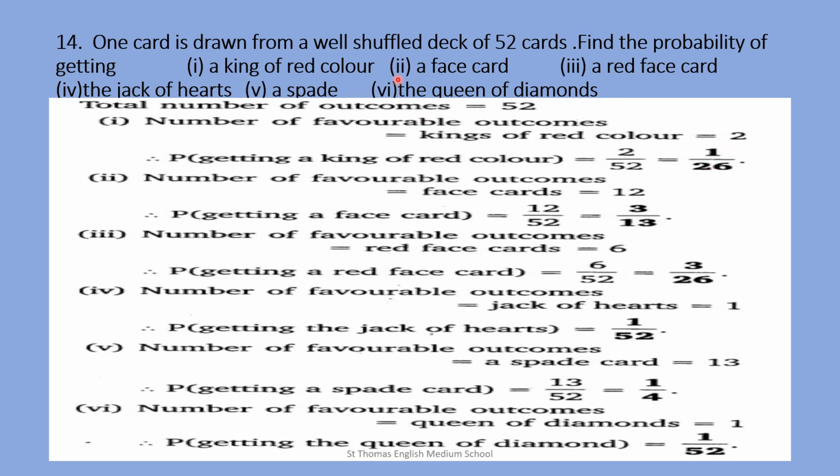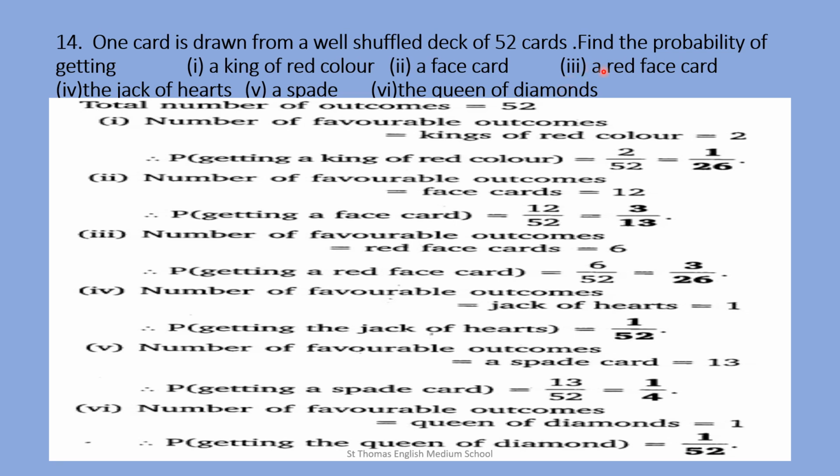Now question number 2, that is a face card. From each suit you have 3 face cards, that is a king, a queen and a jack. So from 4 suits you have 12 face cards. Therefore, the number of favorable outcomes, that is face cards, is 12. Therefore, probability of getting a face card equals 12 upon 52, equal to 3 upon 13.